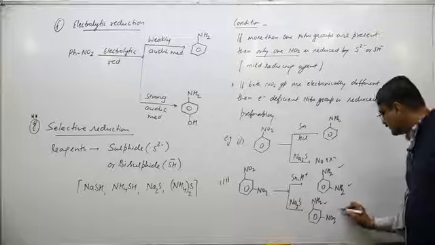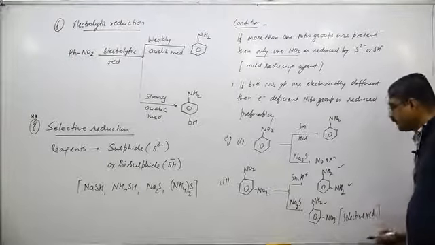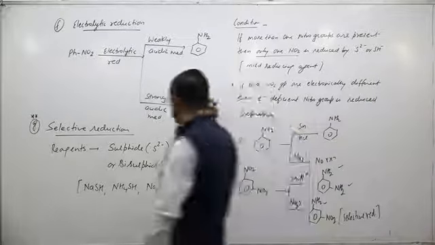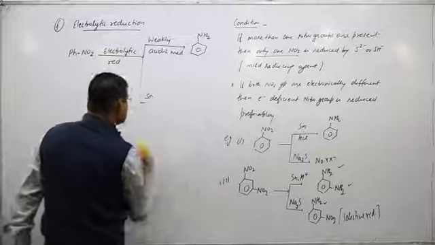So this is the selectivity. Out of 2, only one NO2 is reduced by sulfide or bisulfide.